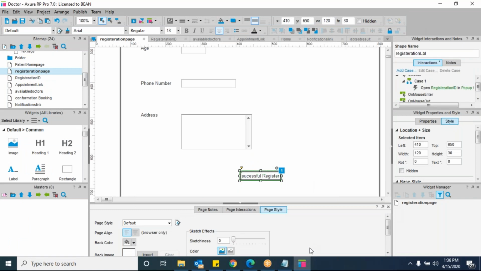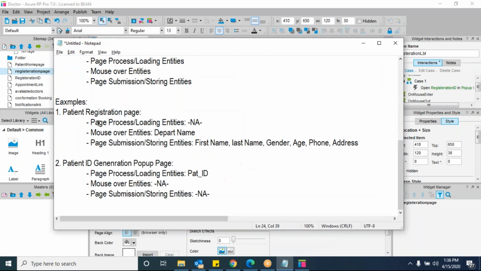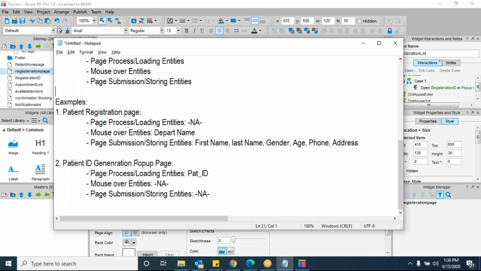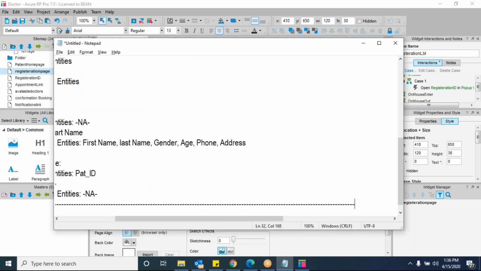Right. Okay, now you understood, right? Now initially we'll take each page. First of all, I want you to complete all the screen mockups. That is the first activity. And once that is done, then start identifying the entities, using these two examples. And once you identify the entities, then I'll give you one more task.